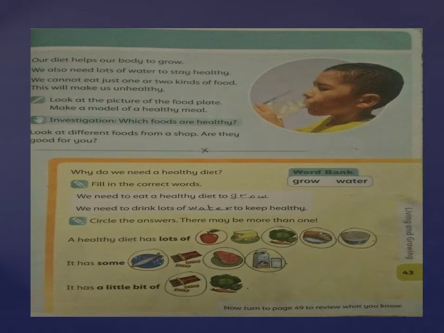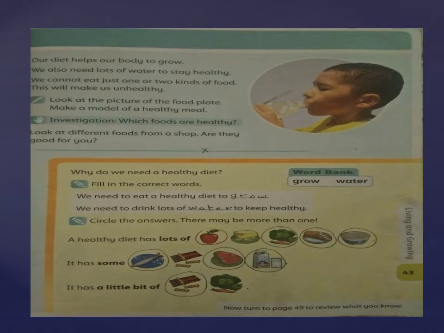Start reading it from the top with me. Our diet helps our body to grow. Yes class, our diet basically helps our body to grow properly. So if we take a healthy diet, a good diet which includes lots of fruits, vegetables, a little portion of meat, fish, and milk as well, yogurt as well, and a very small quantity of chocolate or any fatty product, then we will become healthy, we grow properly.